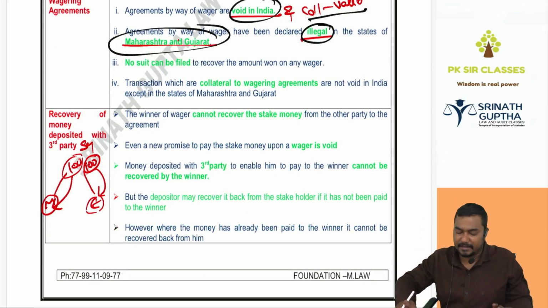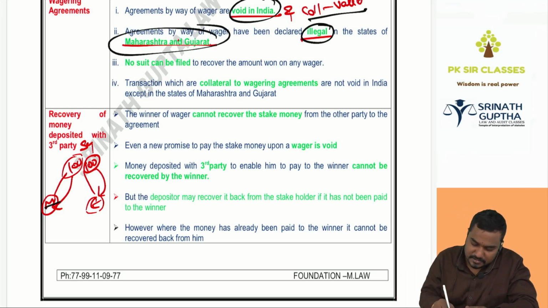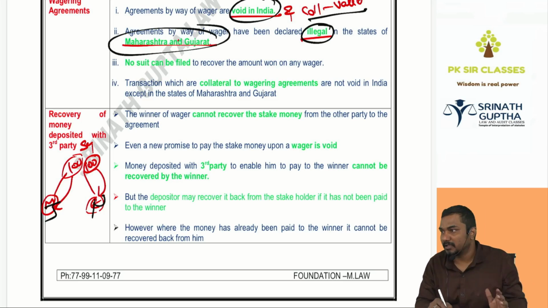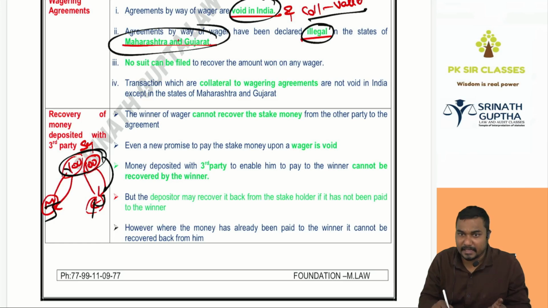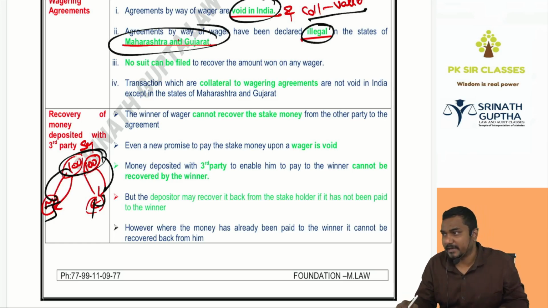What is the effect of money deposited with a third party? For example, John said it will rain and Nikhil said it will not rain. So both are keeping 100 rupees with me. I have to give this 200 rupees to the winner. John won the situation because it is raining. Can John recover the money from me legally? No, because it is a void ab initio agreement. You can't file a case on me to recover 200. However, you can take back your 100 rupees. He can take back his 100 rupees because of quasi contract. Money given to someone, then I cannot enjoy his money. He can take back his money. Clear?